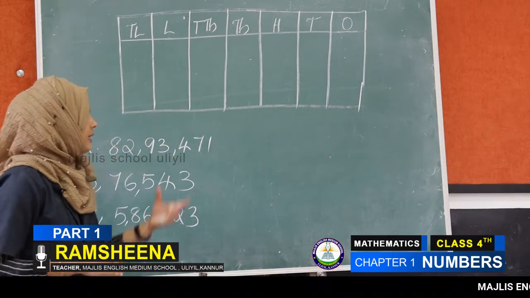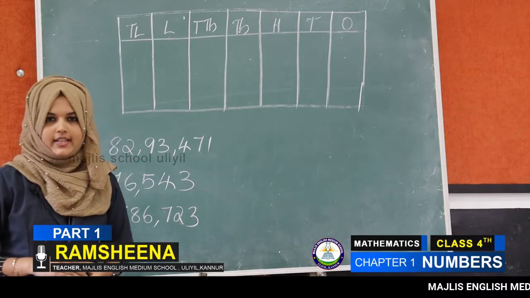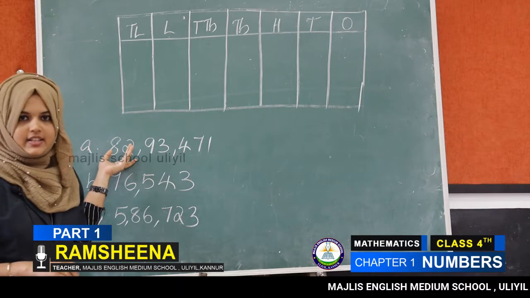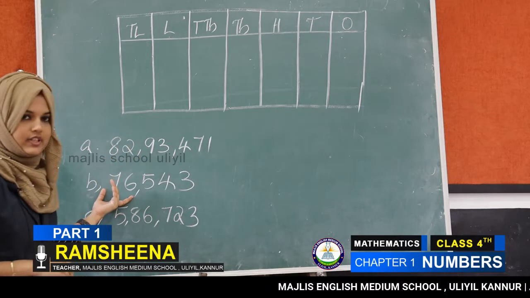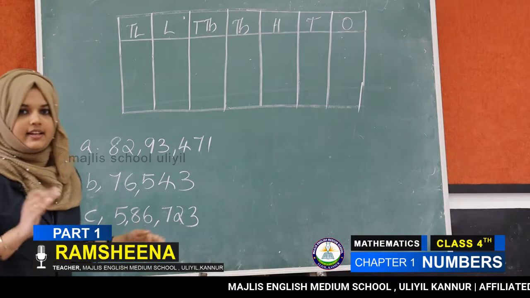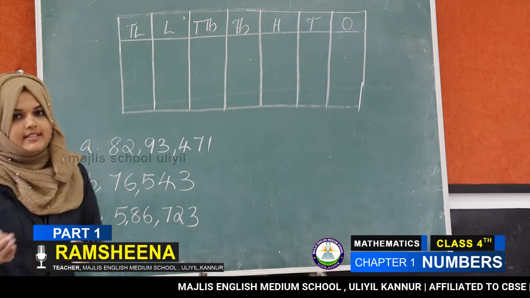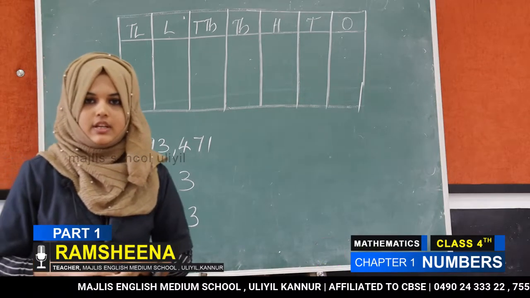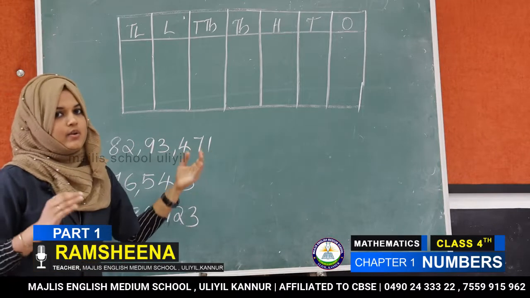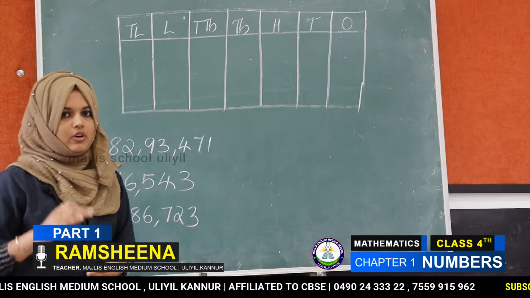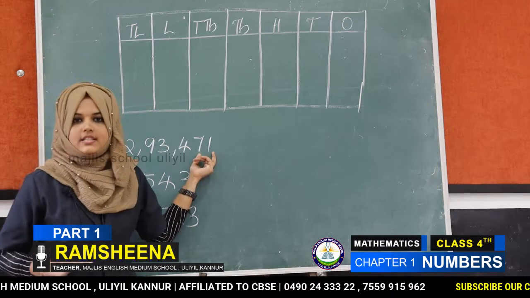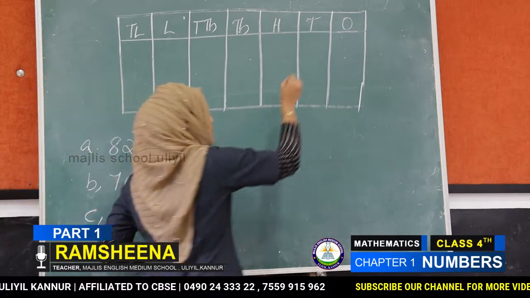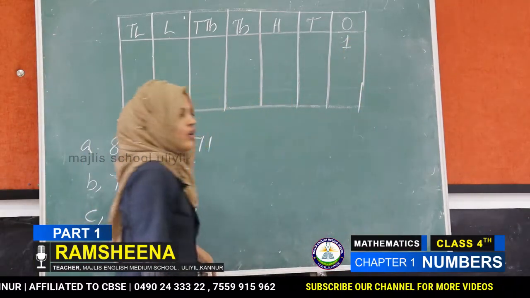Okay. Let's see some examples. Look at this place value chart and look at these numbers. The first one is a 7-digit number, the second one a 5-digit number and the third one a 6-digit number. Then how to write this number in the place value chart? First of all, we look at which number stands in ones place. 1 stands in ones place.